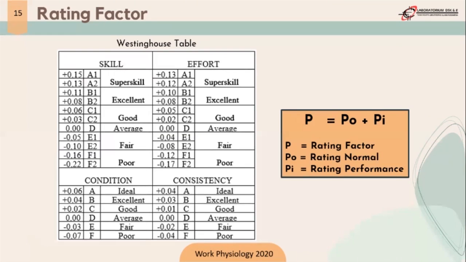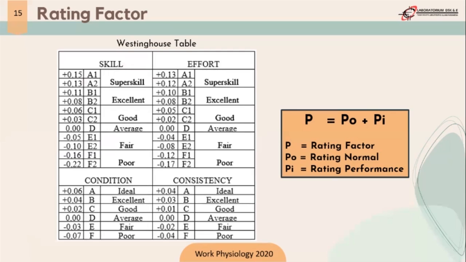Meanwhile, if the observer assumes that the operator is working below normal, then the rating factor value will be less than 1. So a rating factor of 1 indicates that the operator is working normally. This is the explanation for the P0 or rating normal.